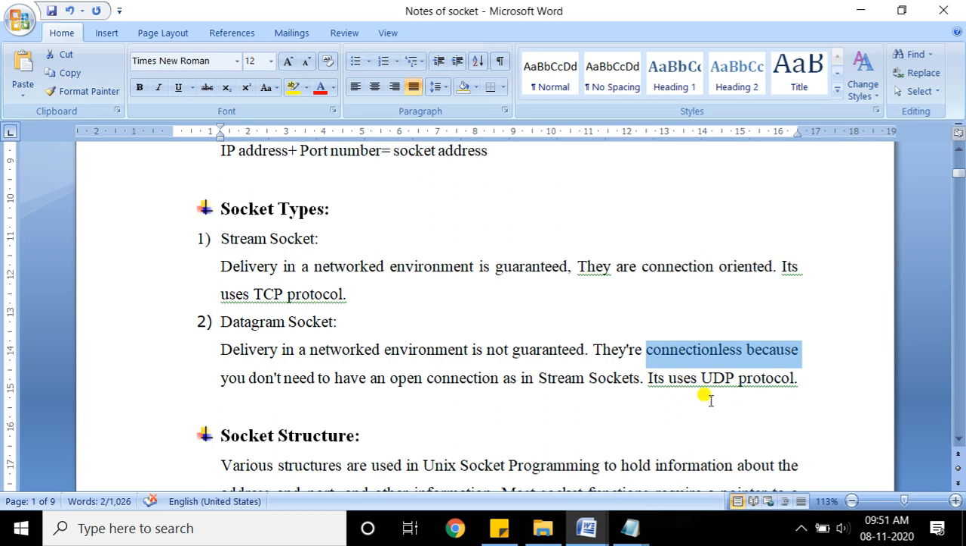Okay, so basically when we use the UDP protocol, the socket which is created or used is a datagram socket. The key point to remember is that in TCP the stream socket is used, and in the UDP protocol the datagram socket is used.